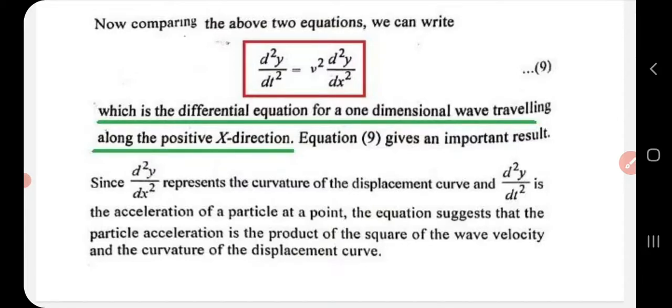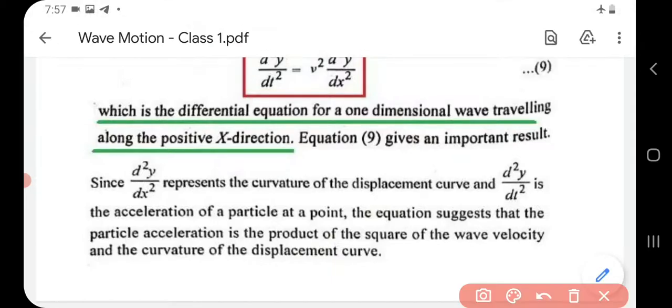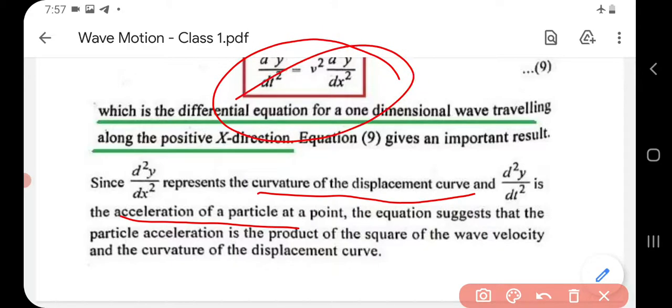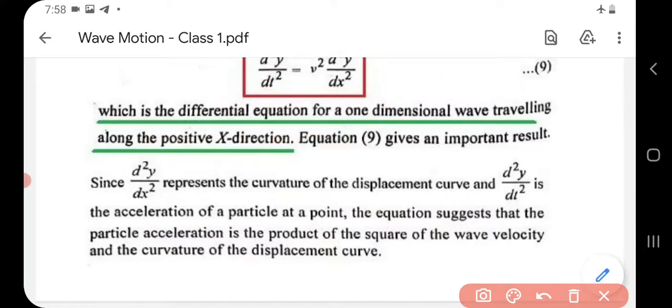Here this d square y by dx square represents curvature of displacement, whereas d square y by dt square represents acceleration of particle at a particular point. So this wave equation suggests that particle acceleration is nothing but product of square of wave velocity, that is v square, and curvature of displacement curve, that is d square y by dx square. Okay, for today this is enough.